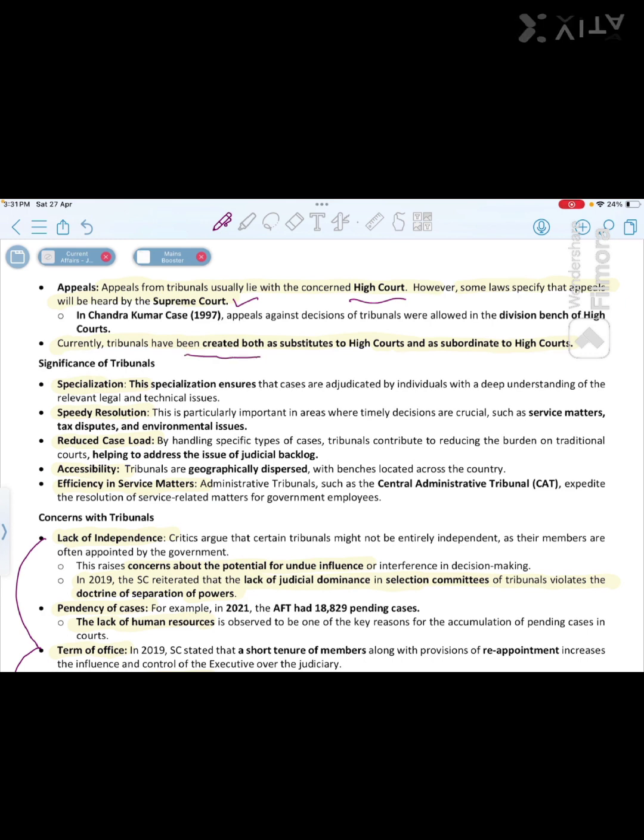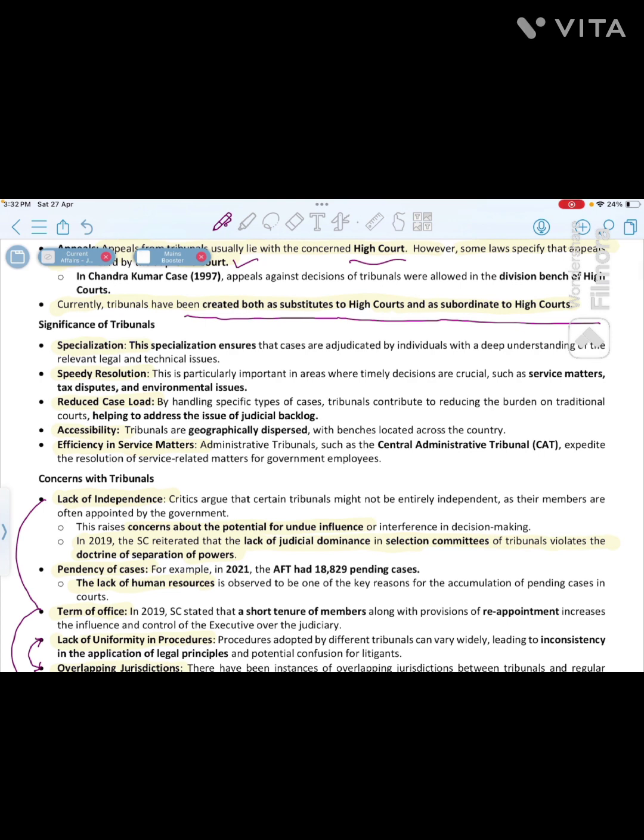यहाँ पे clarify, tribunals have been created both as a substitute to the High Court as well as subordinate to the High Court, right? Because when we challenge the cases in the High Court, so that is subordinate to the High Court. Then यहाँ पे significance दिया है. Like what is the importance of the tribunal? We have seen, right, specialization include होता है, technical members are included apart from the judicial members. So यहाँ पे थोड़ा technical angle भी आ जाता है. To decide any particular case, we require some technical expertise. Then यहाँ पे speedy resolution रहता है, then the traditional matters, right? तो यहाँ पे थोड़ी flexibility रहती है.